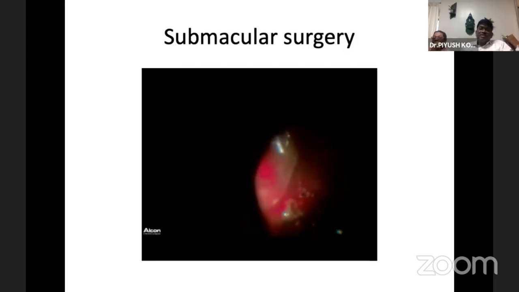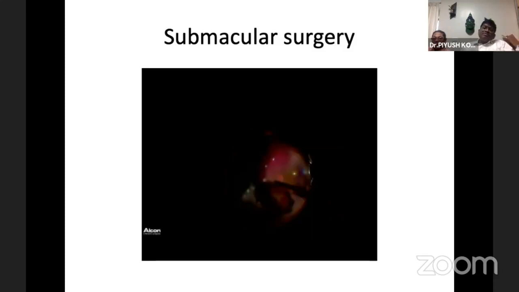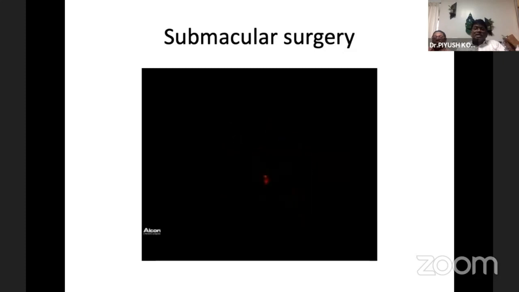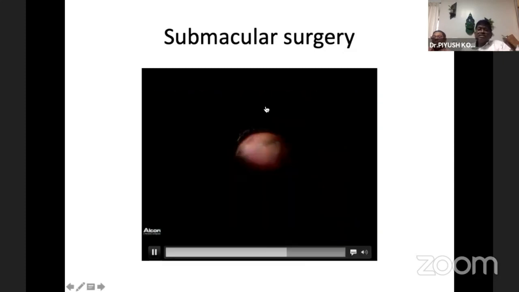Removing that membrane is a bit difficult. Once the membrane is removed, the retinal flap which we have raised should be treated like a giant retinal tear. As I have told, this is CNVM related. You can see the membrane is so thick. Now the PFCL is injected, the retina is replaced, and it is treated like a giant retinal tear.